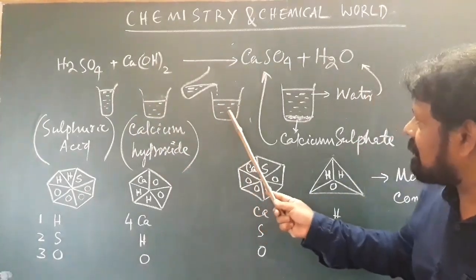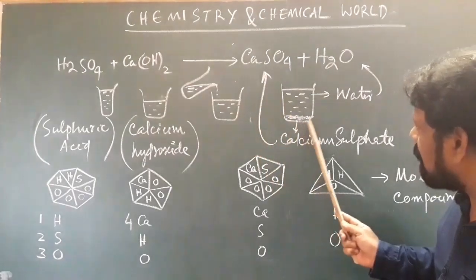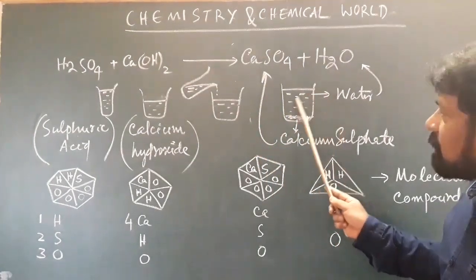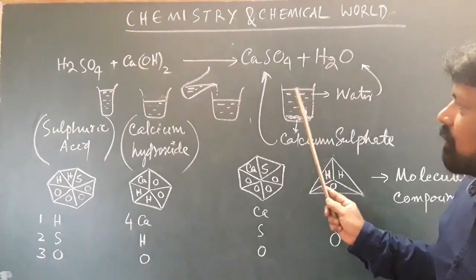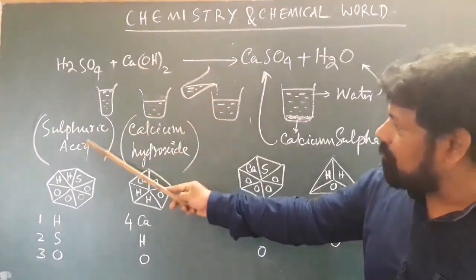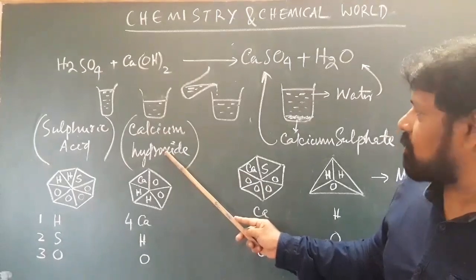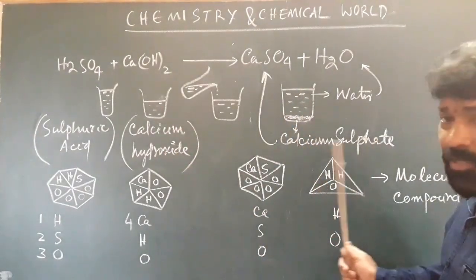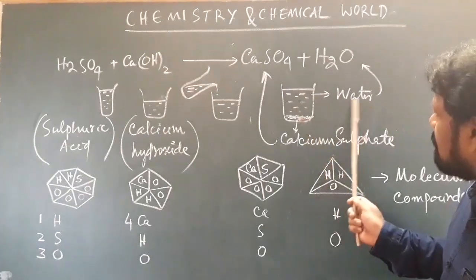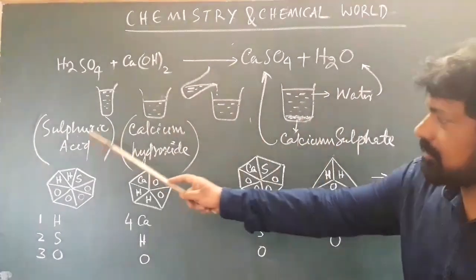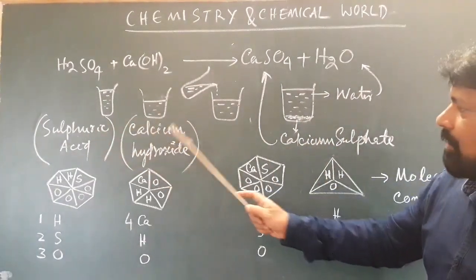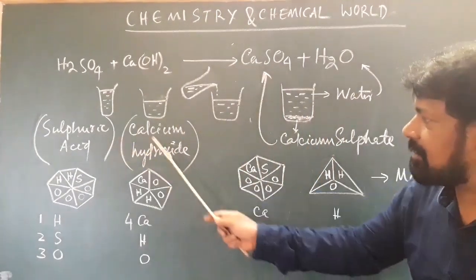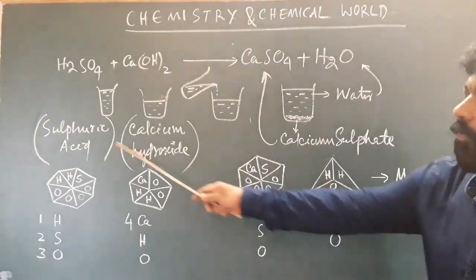Ultimately in the second beaker, what I found is some white colored powdery substance, some crystals, and some clear liquid. So when sulfuric acid reacts with calcium hydroxide, the white content is calcium sulfate and the clear one is water. Sulfuric acid reacts with calcium hydroxide to give calcium sulfate and water. That I have written simply as a word equation.